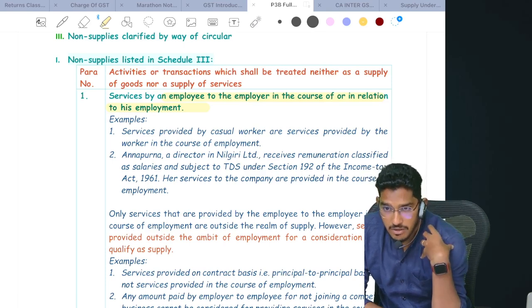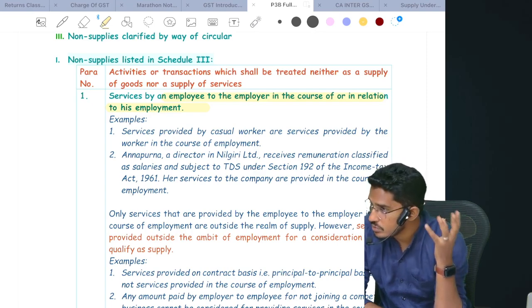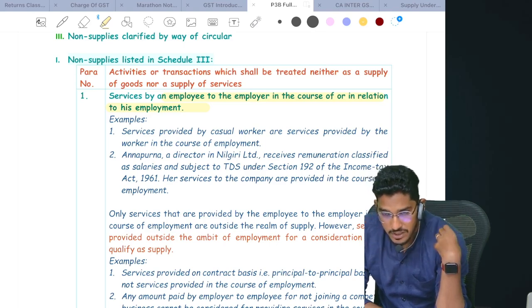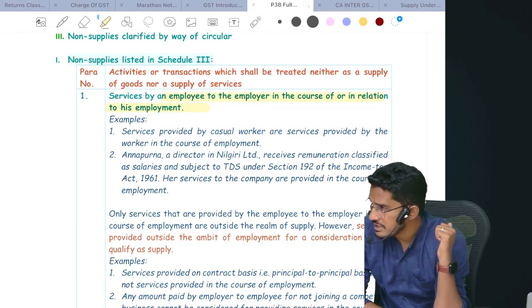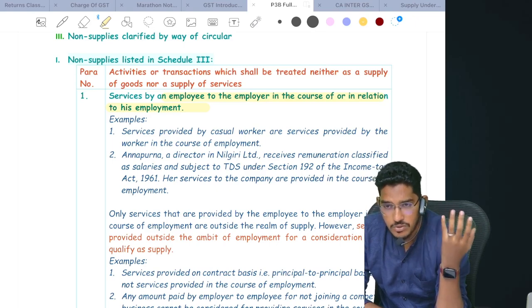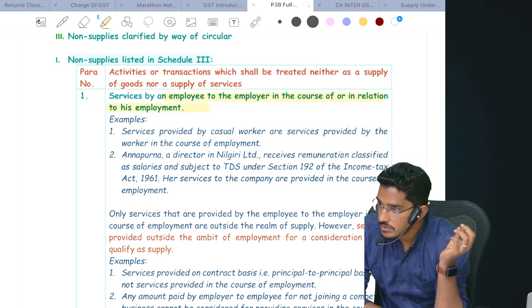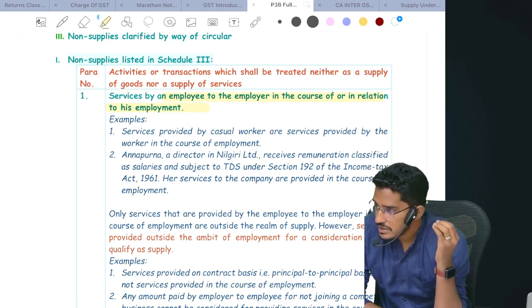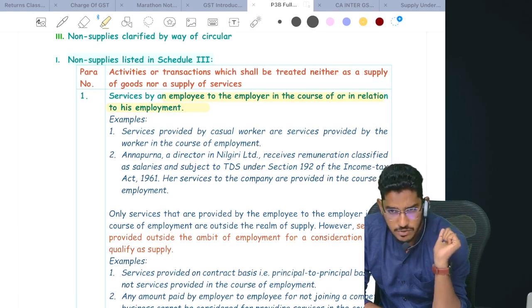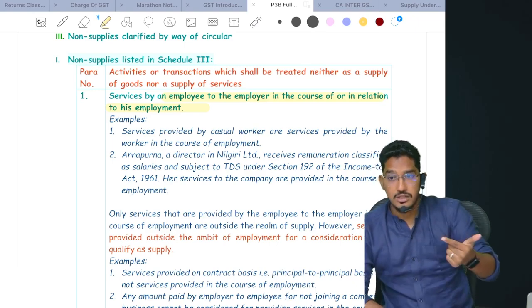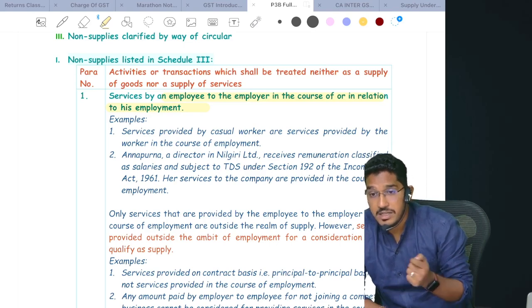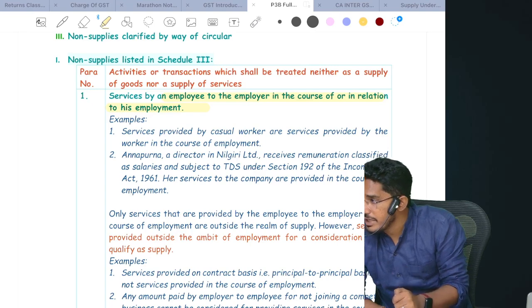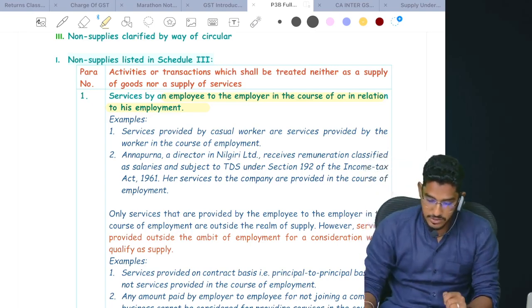Say, for example, I'm a chartered accountant, working with some big business person who has appointed me. Boss says, you are a chartered accountant, please do my accounts. So I'm doing the accounts for him, and every month he's paying me some salary. That is a service which I'm providing as an employee in the course or in relation to his employment. But he asked me one more thing. He came to know that I'm a faculty and he told me, why don't you teach my son also? I said okay. He said, teach my son the subject of GST, I will pay you some extra 50,000 rupees. So now whatever I am teaching is beyond my terms of the employment. That is not in relation to my employment. Those will be considered as supply of services on which a GST will be imposed. Clear everyone? Next one. And a few more things here.